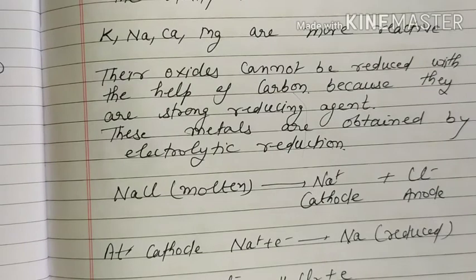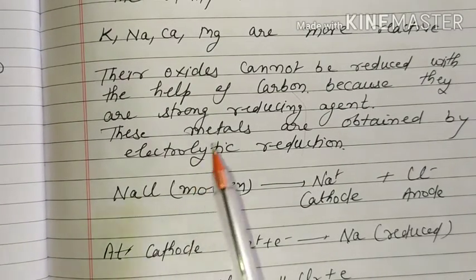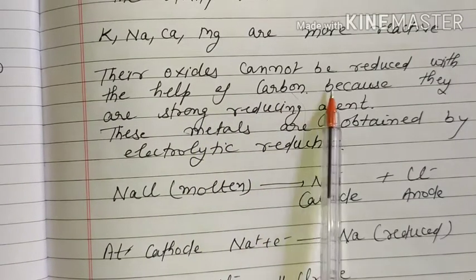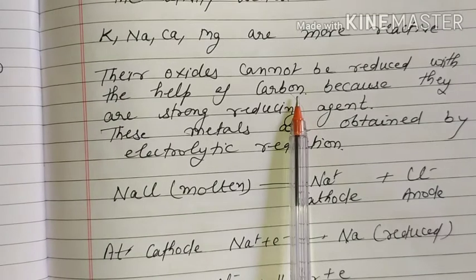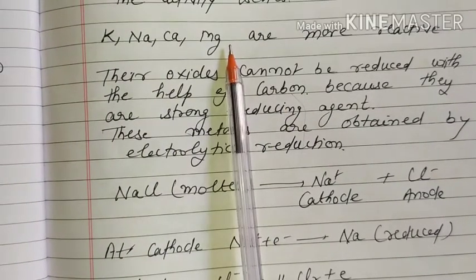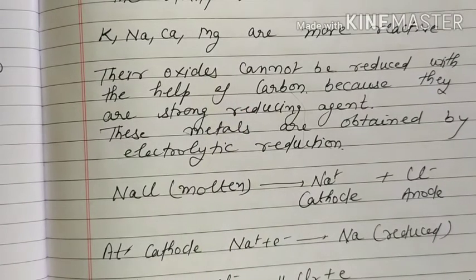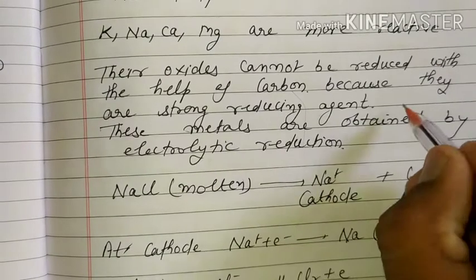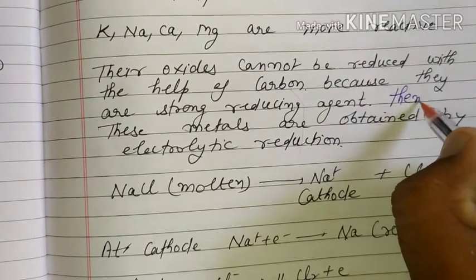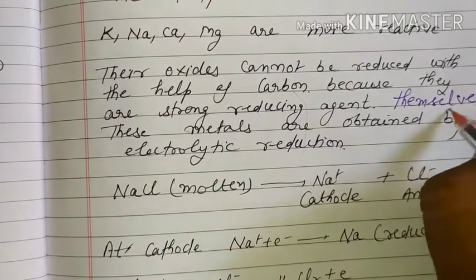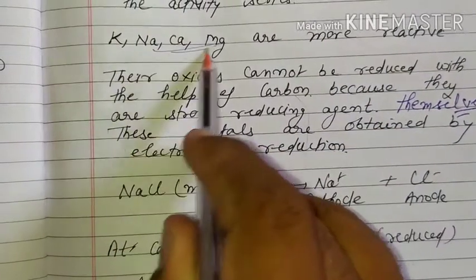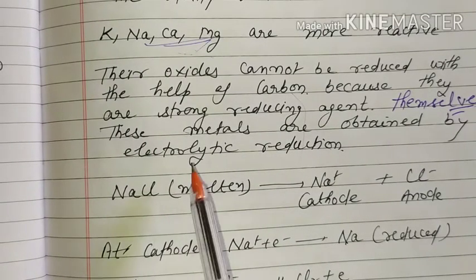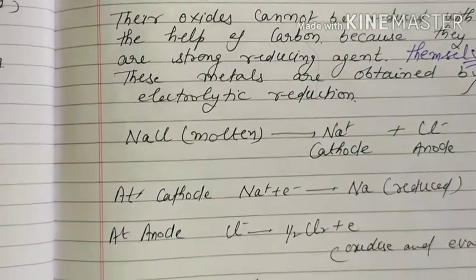Now next, metals present high up are the most reactive. Their oxides cannot be reduced with the help of carbon, because they are strong reducing agents themselves. So for these metals we use electrolytic reduction with the help of electricity.